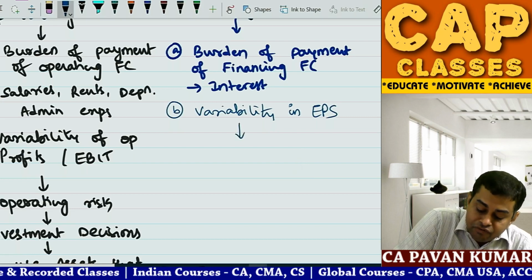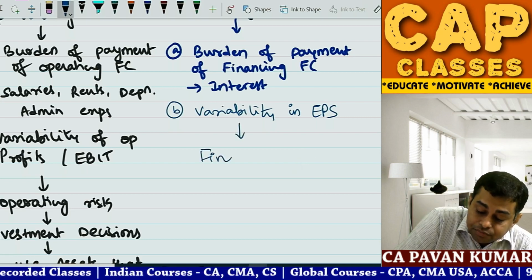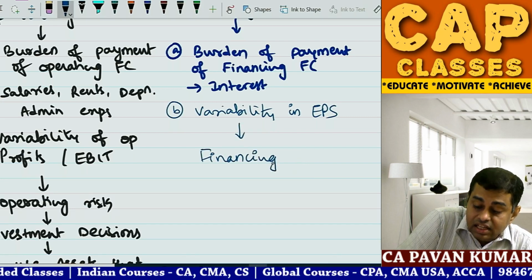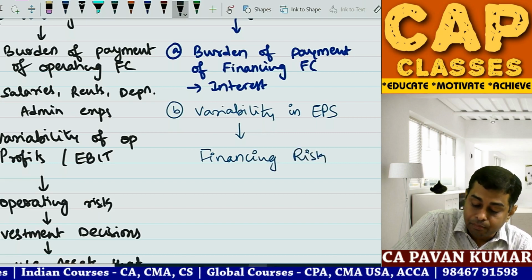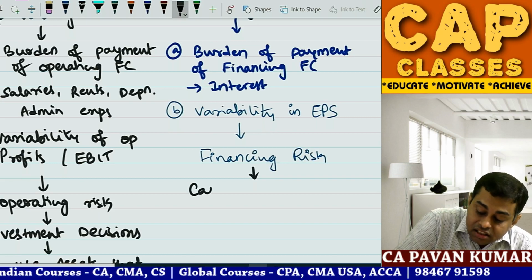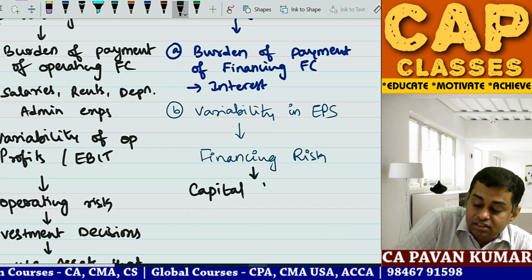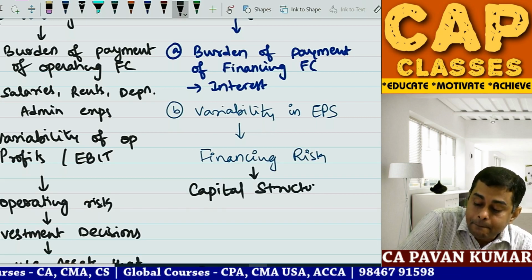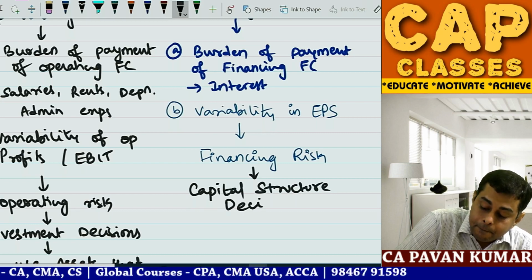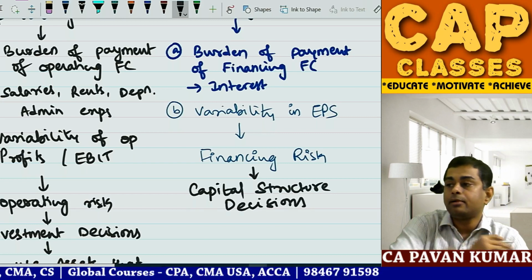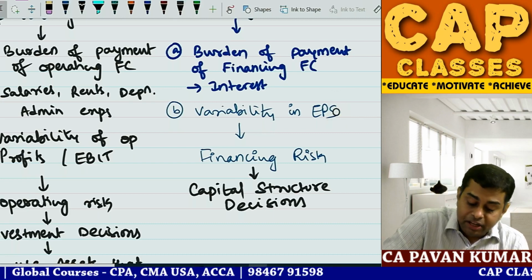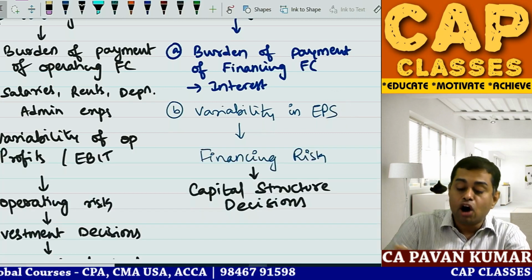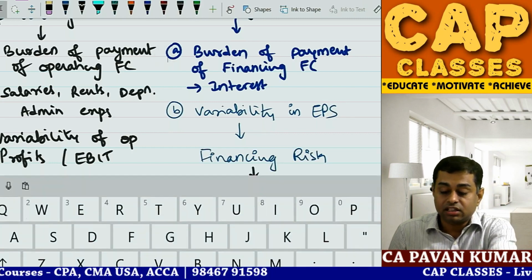So, Pawan sir, from where does this financing risk come? Financing risk comes from capital structure decisions. What is the meaning of it? That means we borrow money. What is the meaning of capital structure decisions?